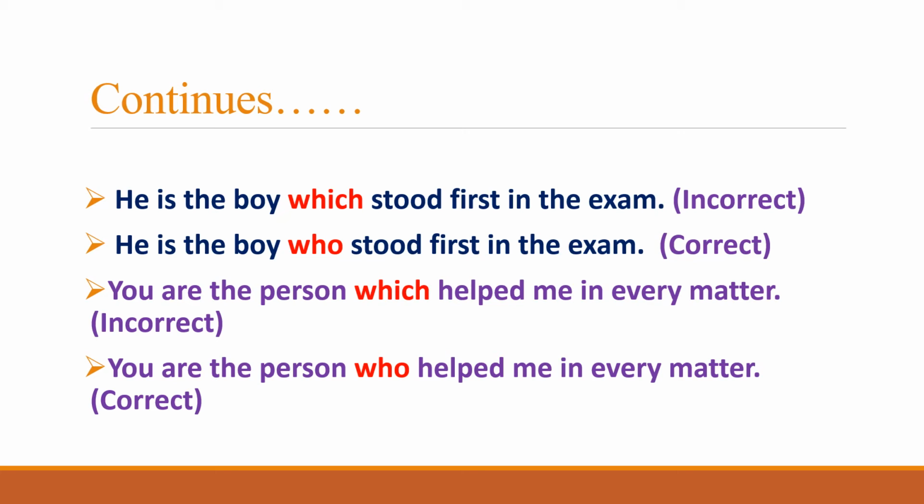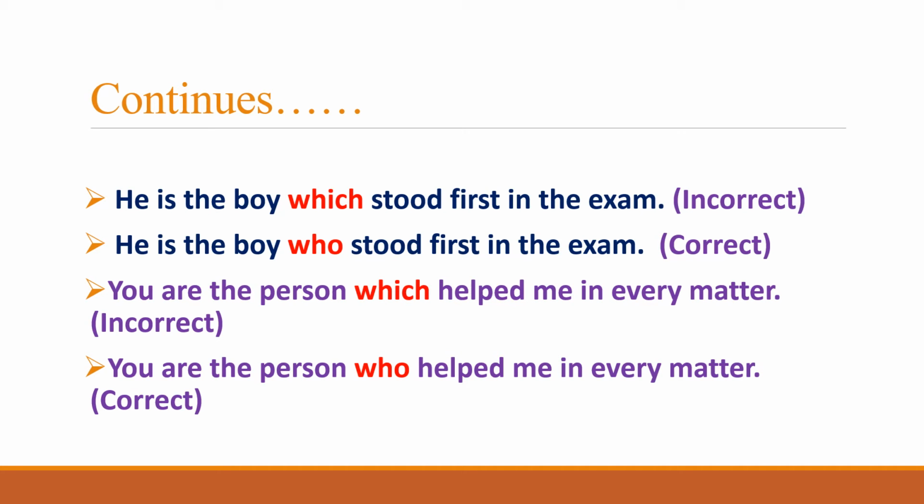The mistake is that which is inappropriately and mistakenly used in this sentence. Whereas in the second sentence of the same example, he is the boy who stood first in the exam is the correct expression. Why? Because who is the appropriate pronoun that should follow the boy. Moving further to the third example, we can see here, you are the person which helped me in every matter.